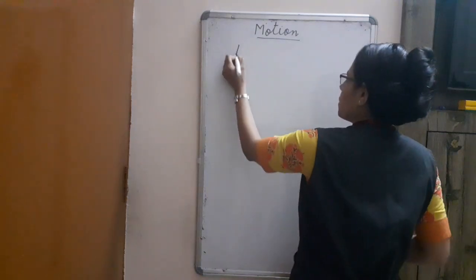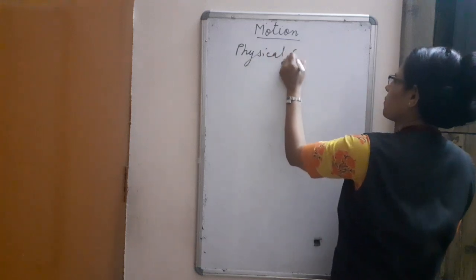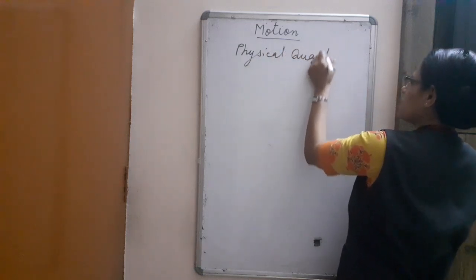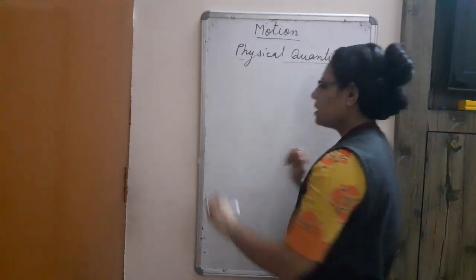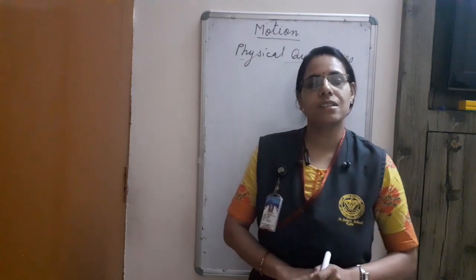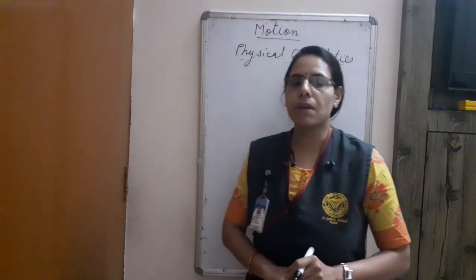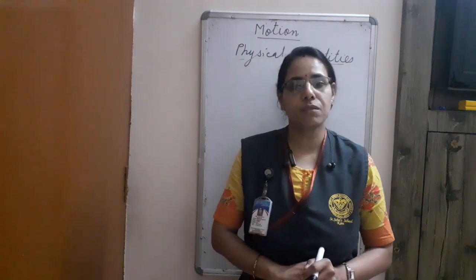So, some physical quantities. In physics, many physical quantities are here like speed, distance, volume, force, mass, distance, displacement, etc. They can be measured direct or indirect measure.